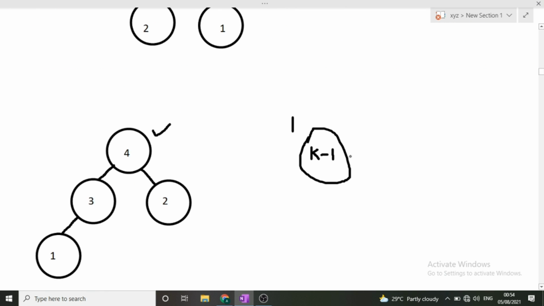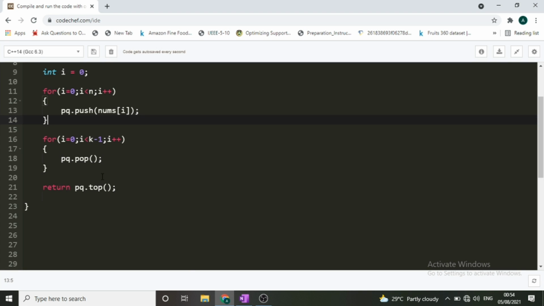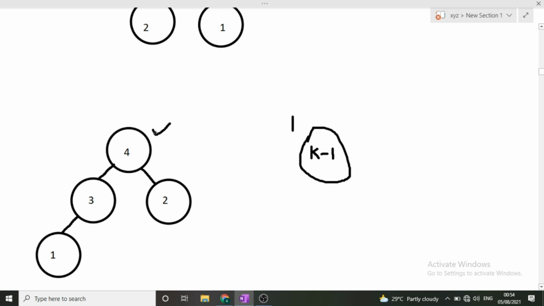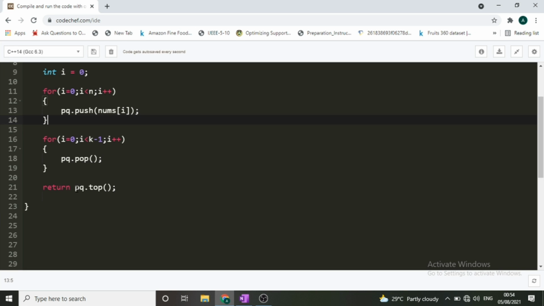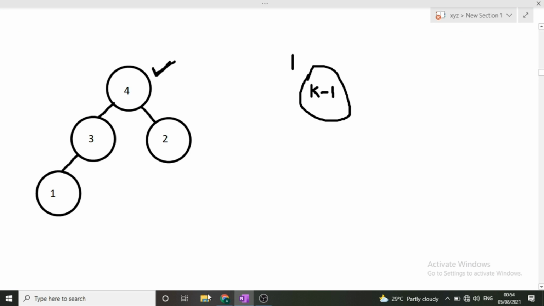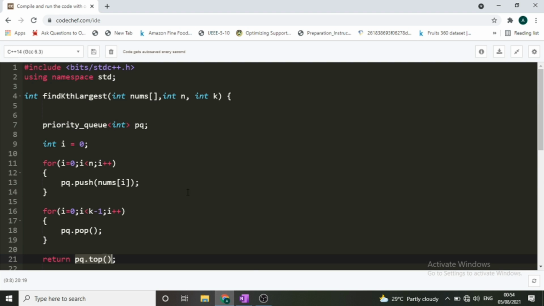And once our top element is removed, we know that after this loop is over, the top element of the remaining heap will be our final answer. So in the end, we are simply returning pq.top, that is the top of this heap, that is 4 in this particular case. So I hope now the code is also clear to you. The code is really simple for this max heap, and it will be simple for min heap also. You can simply message me on Telegram or the groups that I have given below, and I will share the code with you for the min heap also.